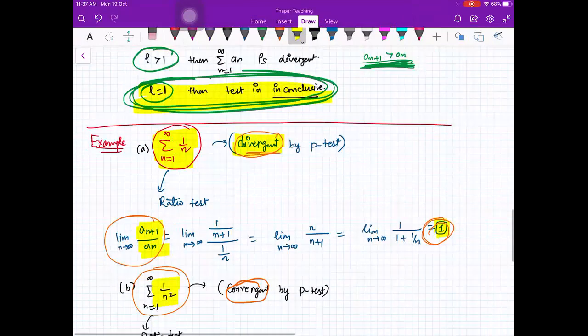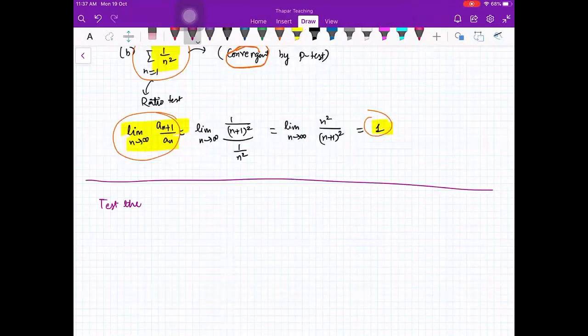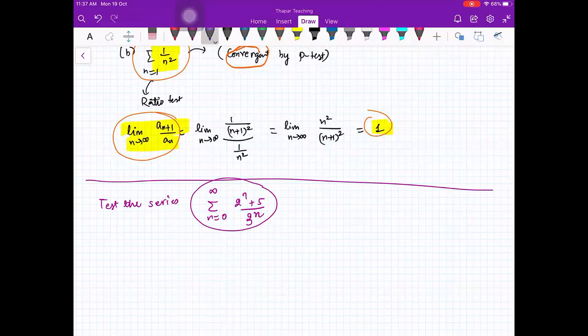We have to test the series sigma n from 0 to infinity, (2 raised to power n plus 5) upon 3 raised to power n. So you have to test for the convergence or divergence of the series. Here I am going to apply the ratio test. You can try others also. No problem. Here first of all, a_n is greater than or equal to 0, therefore it is a positive term series.